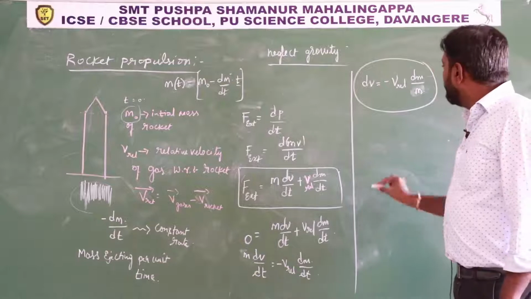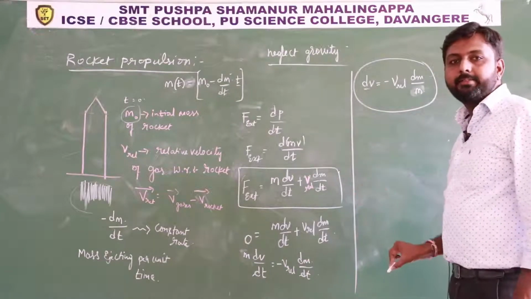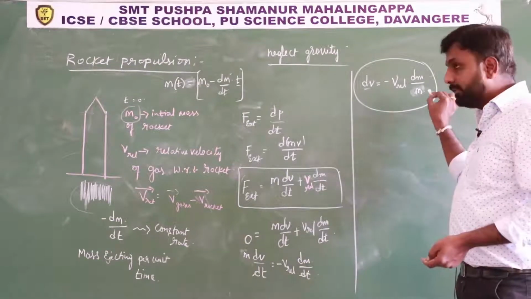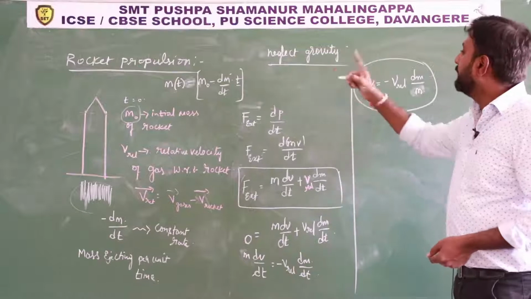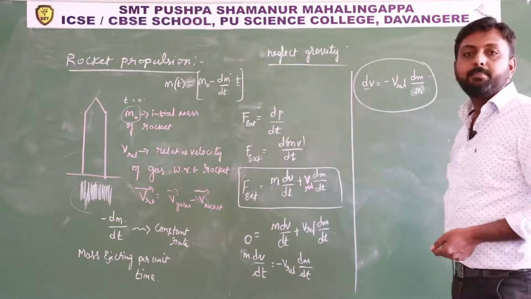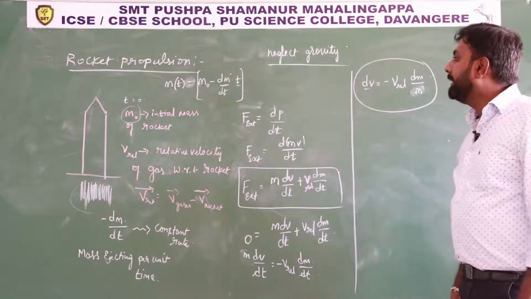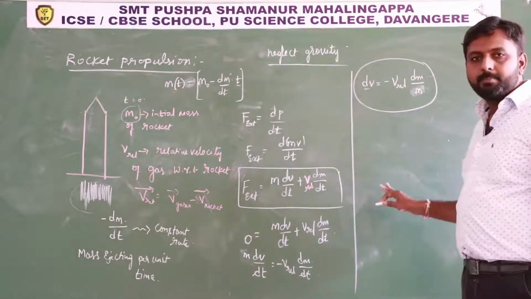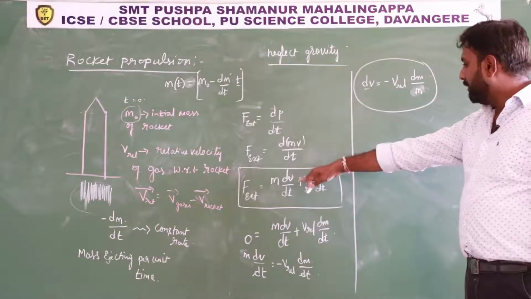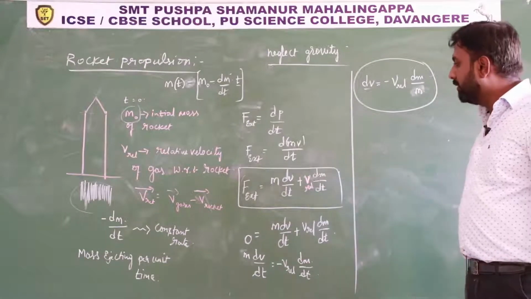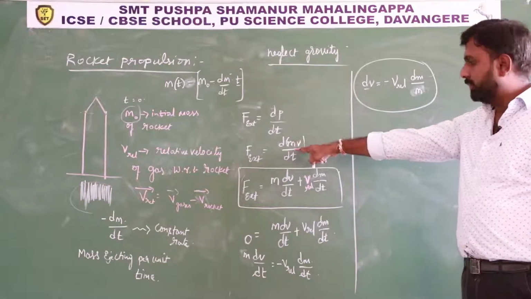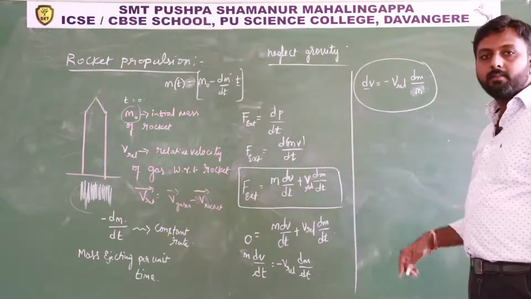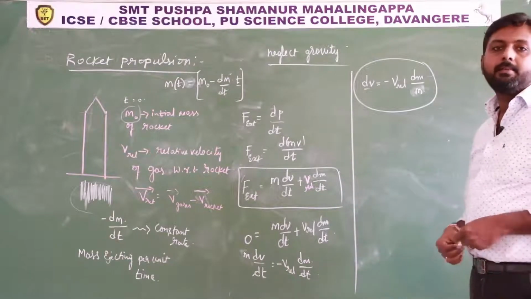So this is the instantaneous velocity of the rocket. That means at that instant of time when the mass is m, this mass we can get from the expression m naught minus dm by dt into t. I hope you understood up to this step, and how to write this expression also. First you consider m constant, then next you consider v constant when mass is variable.